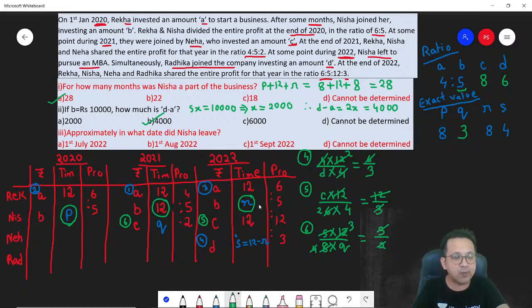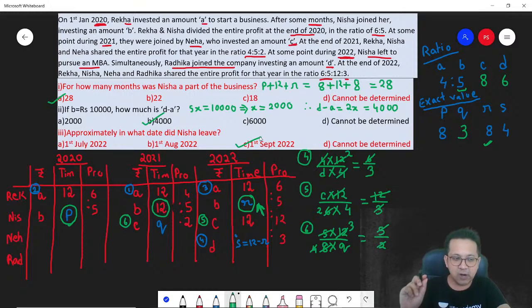Third one. Approximately on what date did Nisha leave? Nisha left in 2022 after R months. What is the value of R? R is 8. What does 8 months mean? 8 means August, right? So Nisha left either on 31st August or 1st September. Among the options, we don't have 31st August, so we'll go ahead with 1st September. Remember, she left after the completion of 8 months, so after the completion of the month of August. So she left on 1st September.